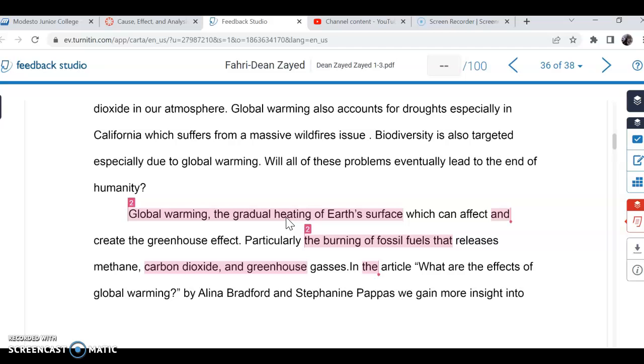of, you need some synonyms here. The slow heating of the earth, or something like that. Anyway, I'm not being able to do it on the fly, but I think you get my point that you start with a new subject and you find synonyms, and that's how you avoid this problem.